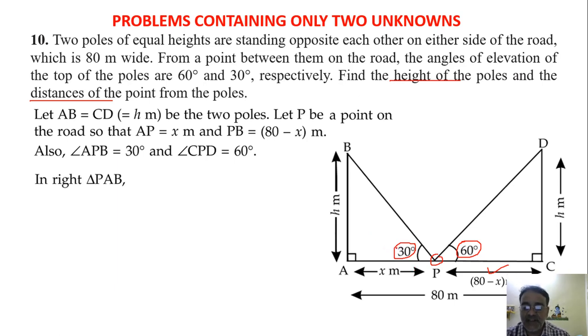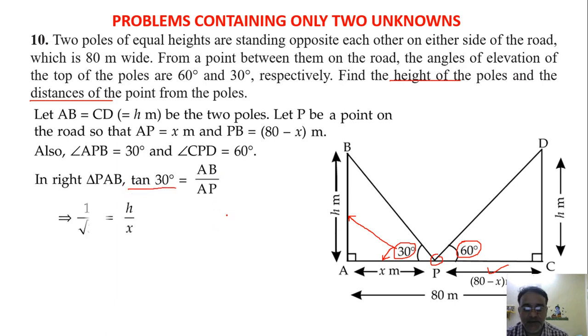So with respect to 30 degree, this is opposite and this is adjacent. So opposite, adjacent, which trigonometric ratio will we use? Tan theta, right. So AB upon AP we will get. So what is tan 30 degree? 1 by root 3.